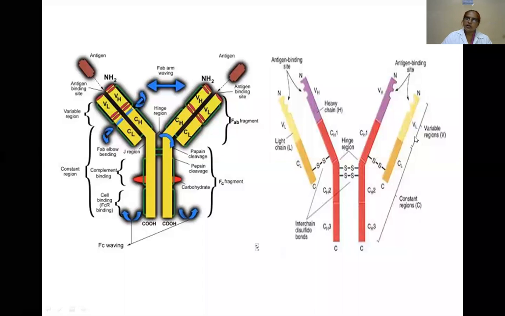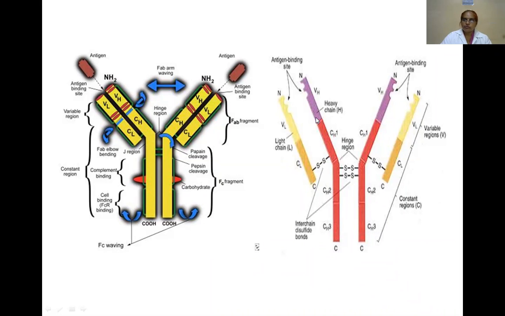Light chain contains half of the variable region, and the light chain contains the constant region. Why are immunoglobulins called glycoproteins? Here it is the heavy chains. The large volume of it is heavy chain. The large content of the heavy chain is linked with carbohydrates, hence it is known as a glycoprotein.